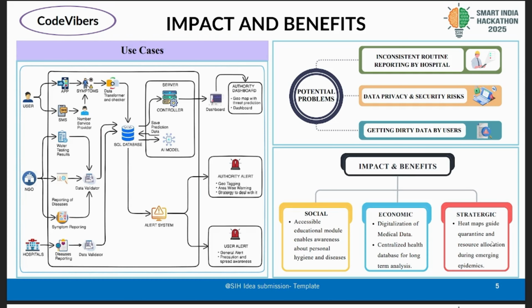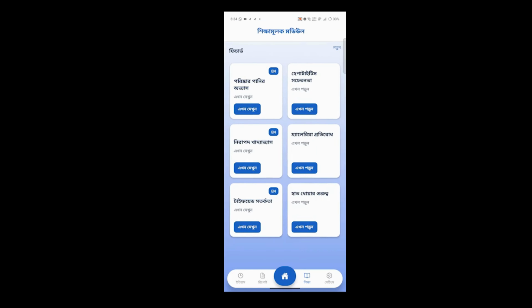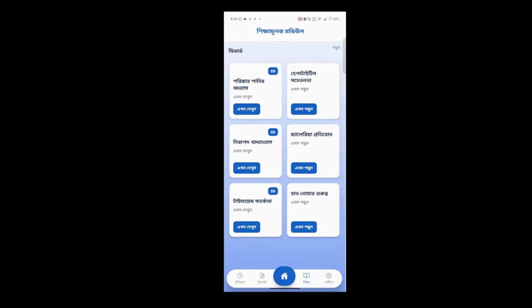Now we will move on to the prototype demonstration to showcase this lingual part. So now we can see the entire app is converted to Bengali, and the user can use the app in his or her own language. If we go to an article, we can see the entire article is now translated to Bengali itself, and the user can use the entire app in Bengali.